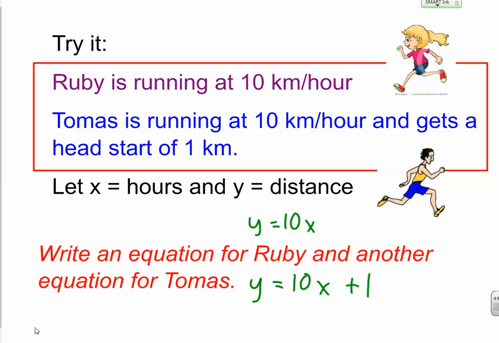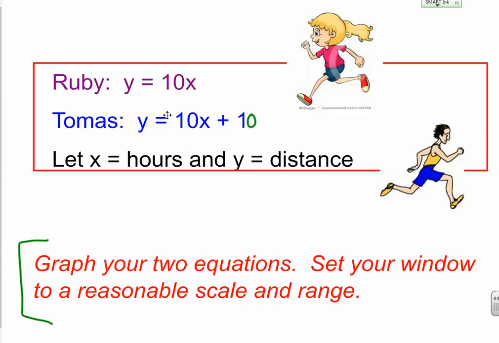If you're running at the same speed and they get a head start, will you ever catch them? So I had you try it. Ruby is running 10 kilometers an hour, and Thomas is running 10 kilometers an hour, but he gets a head start of 1 kilometer. So when you start the race at the starting line, he's already out at 1 kilometer. So I had you write an equation for Ruby and one for Thomas. If x is the number of hours you're running and y is the distance, Ruby is y equals 10x, and Thomas is y equals 10x plus 1, because Thomas got that 1 kilometer head start.